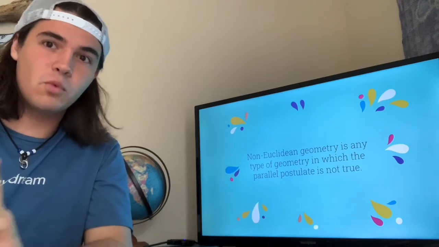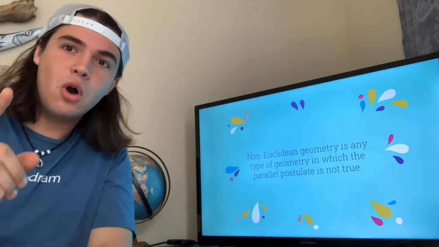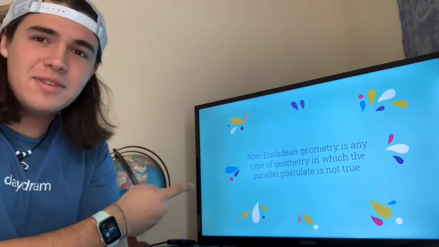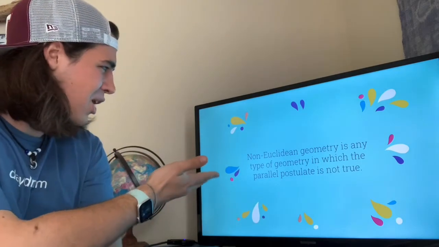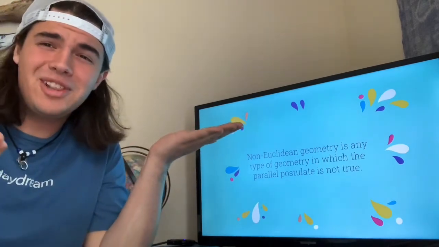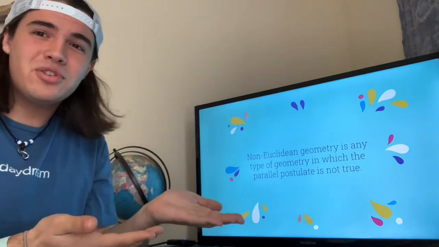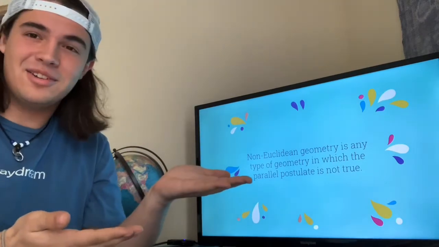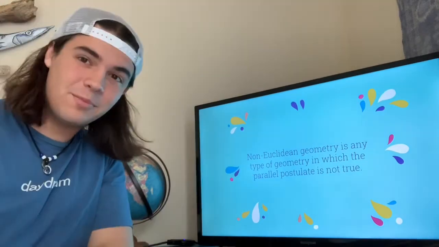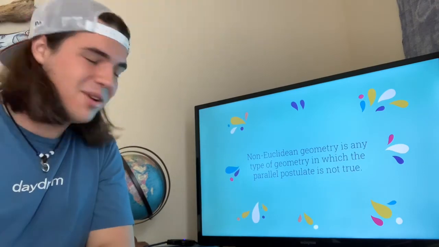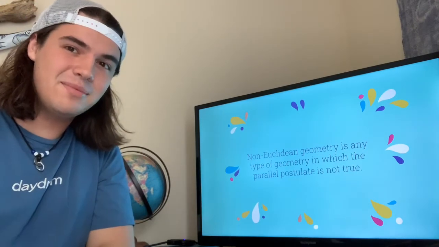Okay? Whoa, not okay. Hold on. What the heck does this even mean? Euclidean postulate? What are these words and how do they relate to any form of geometry? I sure as heck didn't learn about this when I took geometry. Well, not to worry. Let's go ahead and dive in to see what this statement even means.